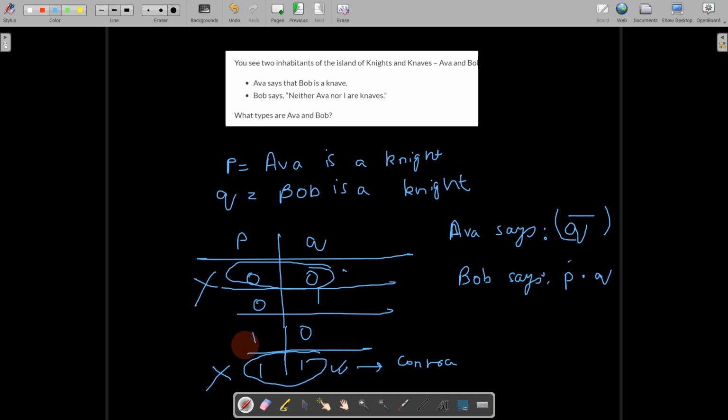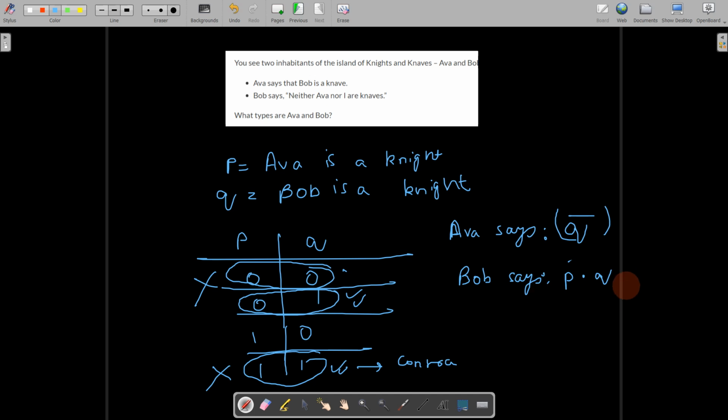Now we have two remaining options. Let us check one of them. We will check this option first. Can Ava be a knave and Bob be a knight? Let us check. If Ava is a knave, that means she lies. That means Q bar, Bob is a knave, is a lie. That means Bob is a knight. So Bob is a knight, and we also assumed that Bob is a knight. So no contradiction over here.